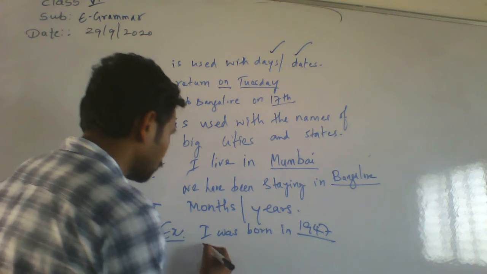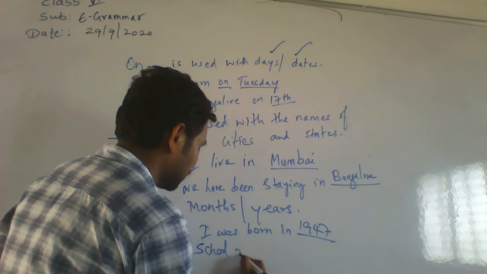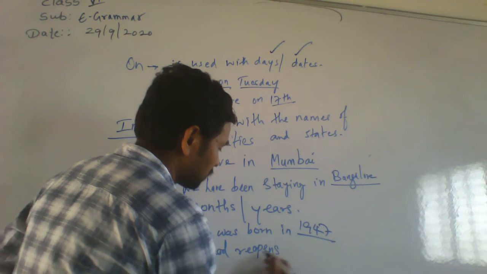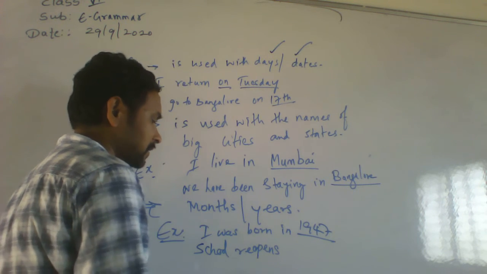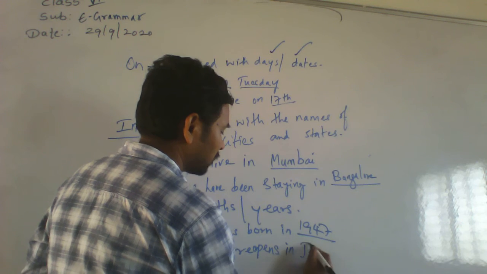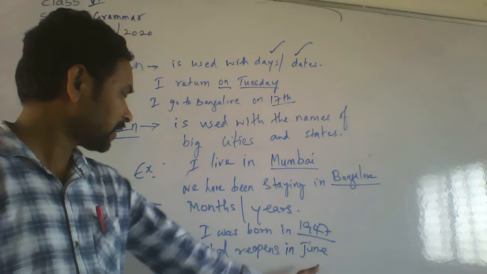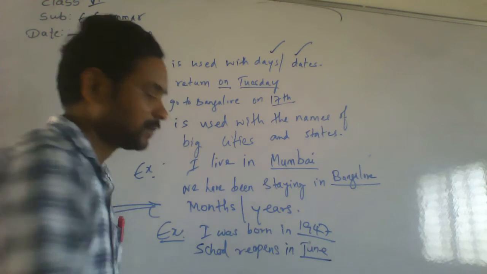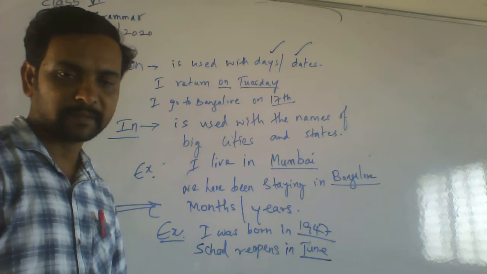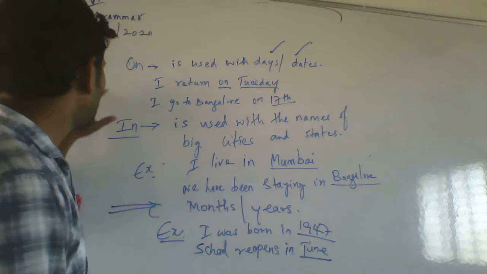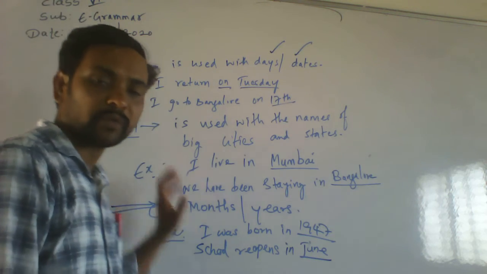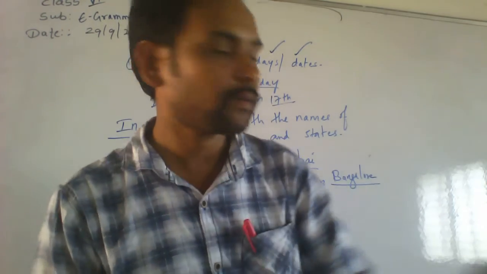Okay. School reopens in June. In which month? In June. June is a month. Is it understand? On and in. How to use? Where to use? Okay.